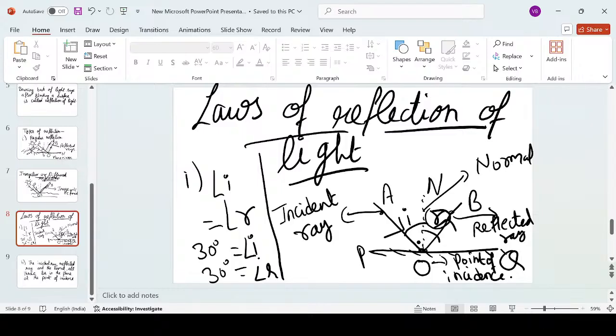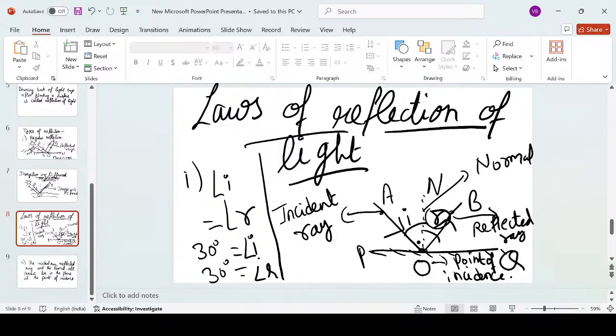All right. Now, I'll tell you what common mistakes students generally make at this time. Many a time they swap the words ray and angle. In the second law, instead of writing incident ray, they write angle of incidence. And they call the normal a ray, but the normal is not a ray. Again, I'm reminding you, in the second law we are not talking about the angles. We are talking about the ray of light, which is incident and which is reflected. So write the correct word ray over there. Don't use the words angle of incidence or angle of reflection.